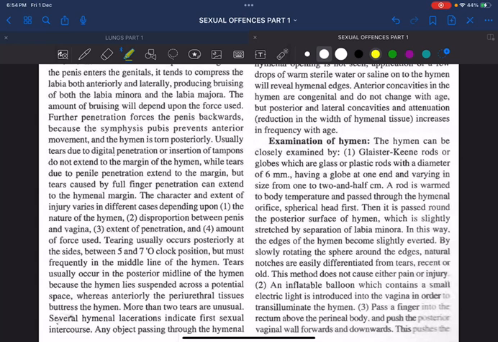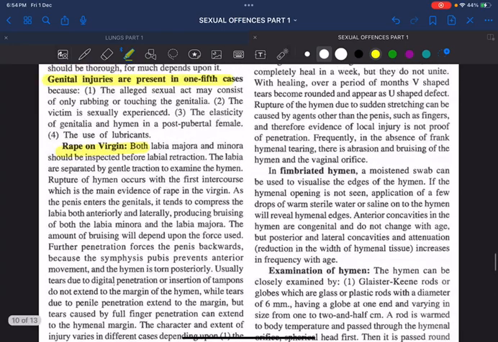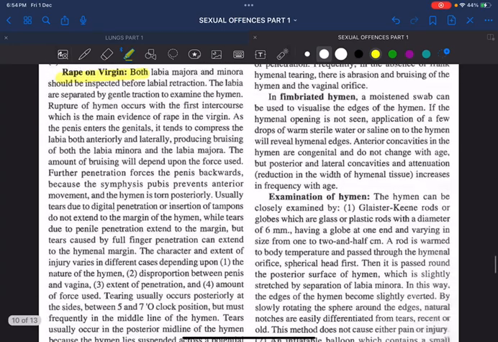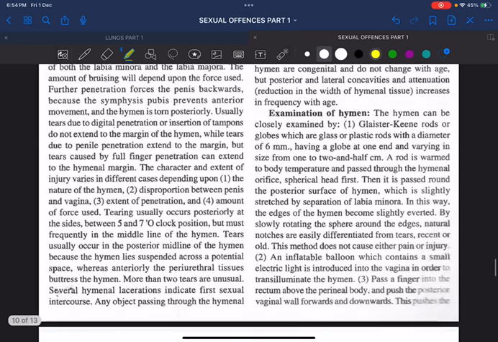Even if the hymen is intact, she may not be a virgin. Fine. You have to always think about the different types of hymen, that is, the cribriform and fimbriated hymen, which will actually mislead your findings. And you have to examine the hymen.